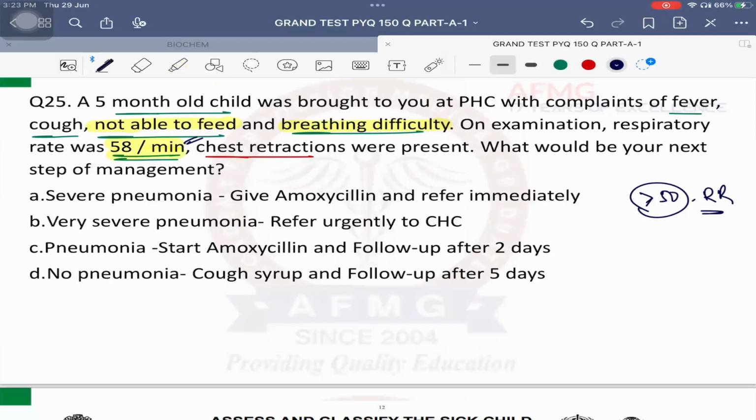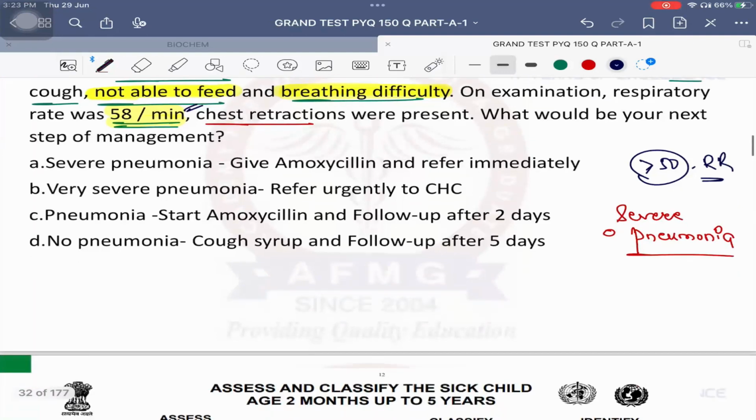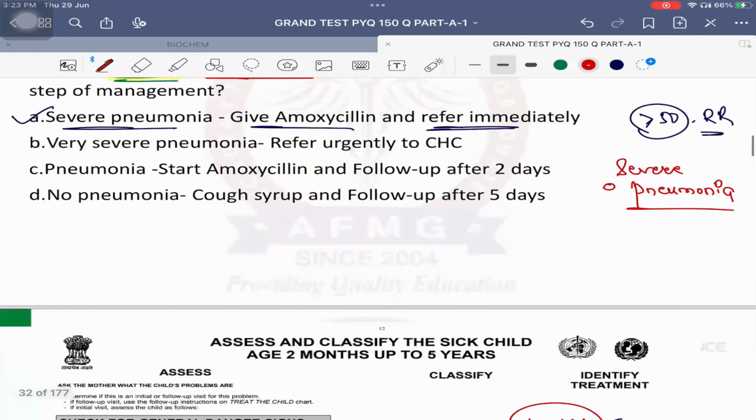Along with that, the child is having fever. Along with that, the child is having cough. But importantly, the child is having inability to feed. The child is having breathing difficulty. So the child has to be classified into severe pneumonia, which category color? Pink category. And what should be the treatment for severe pneumonia or pink category patients? We need to give amoxicillin and refer the child immediately to a higher center. Any doubts? Okay, let's go.